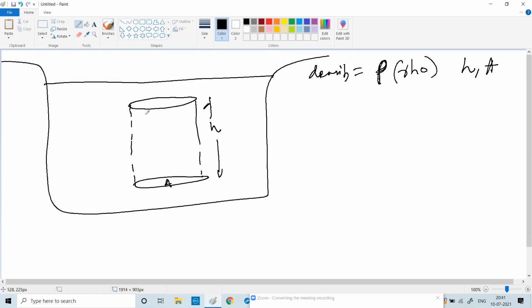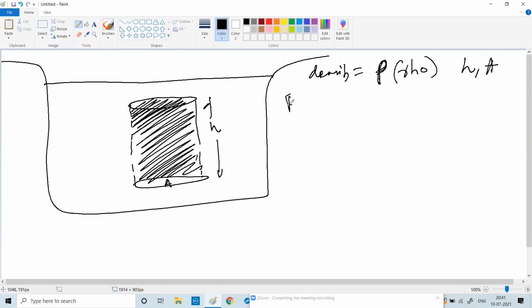That means if I imagine a cylinder, the water is filled completely. So if a liquid is filled inside the cylinder, what is the force exerted by the liquid? That is nothing but the weight of the liquid. Yes or no? The liquid has some mass.